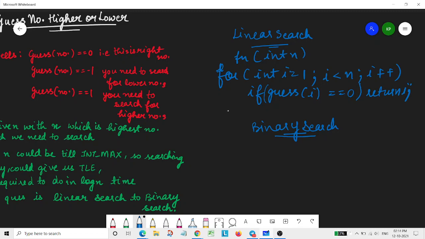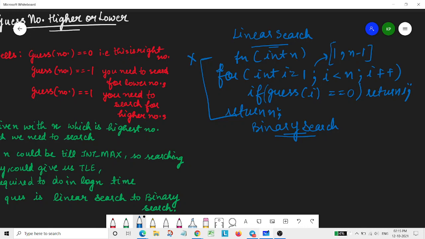Otherwise we return n. This is because the loop only covers the range 1 to n minus 1, so if the number was not in this range, then surely the number is n itself. That's why at the end we return n. But as the constraints are from 1 to 2 raised to the power 31 minus 1, this linear search approach won't work.